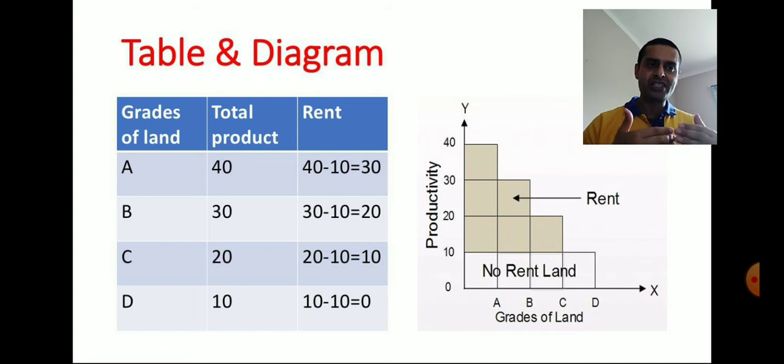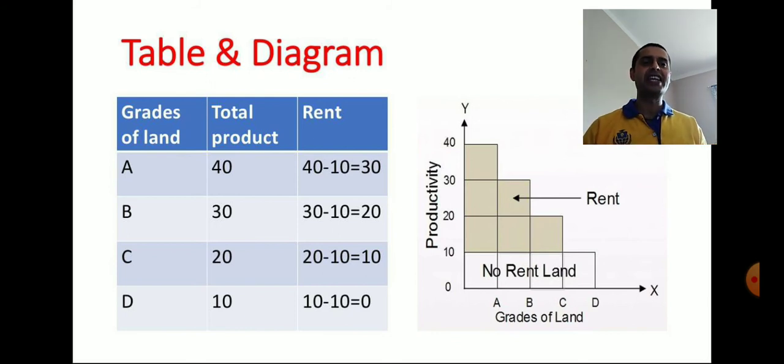Moving on to the next, grade B land. What is the total production from grade B land? That is 30. What is the production from the inferior? That is 10. And what's the gap? 20. Similarly, grade C land, what is the production? 20. What is the inferior one? 10. And this single box shows the gap of 10.